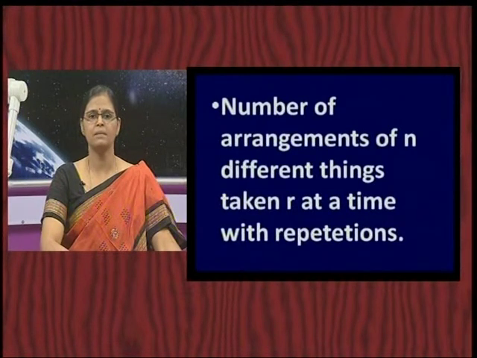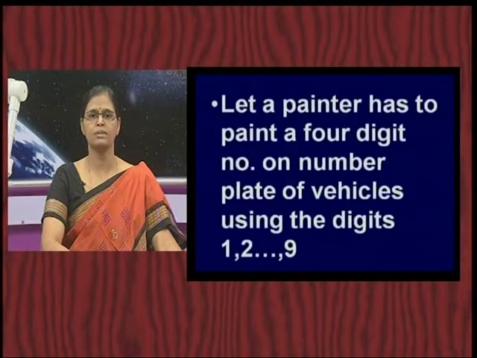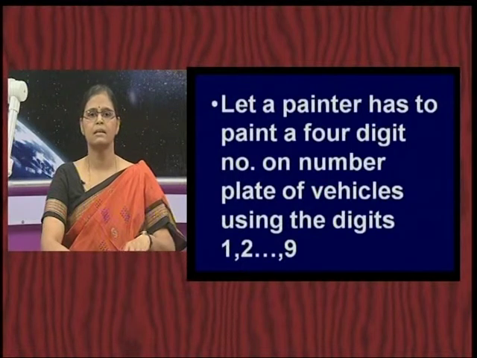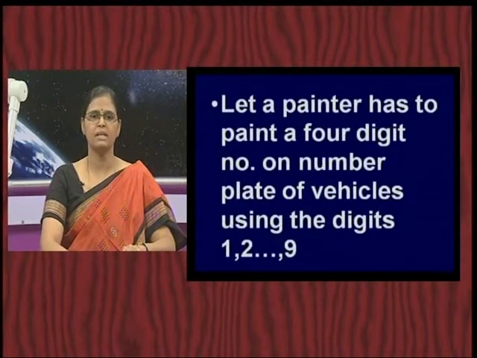So far we have seen the number of arrangements of n different things taking r at a time, in which we did not consider any repetitions. Supposing repetitions are permitted, then how does this formula get modified? Let me again take you through an example. Let us extend this idea of number plates.